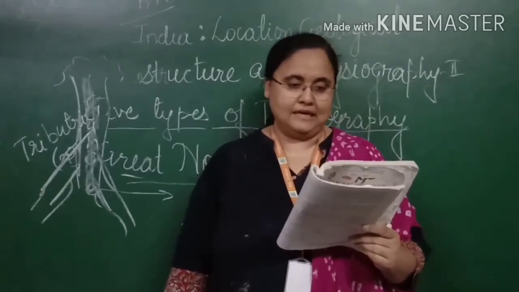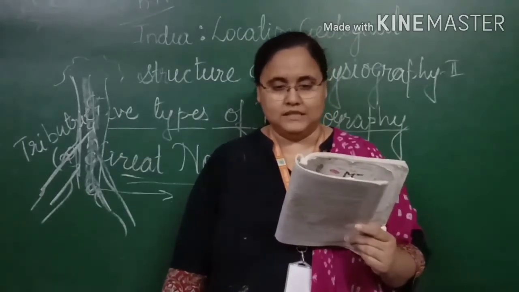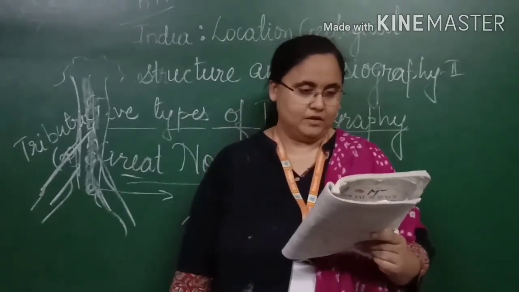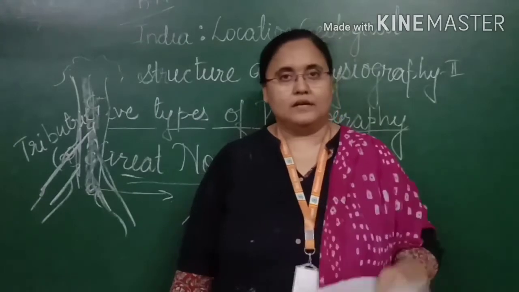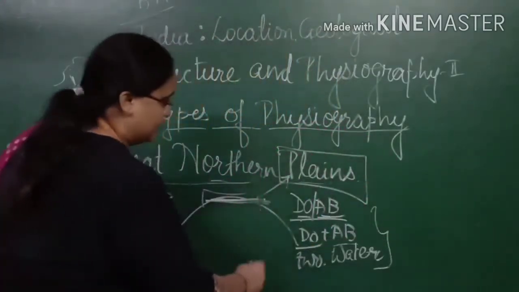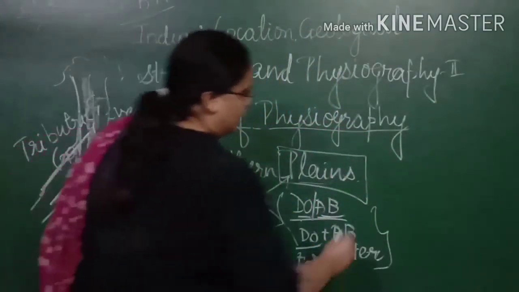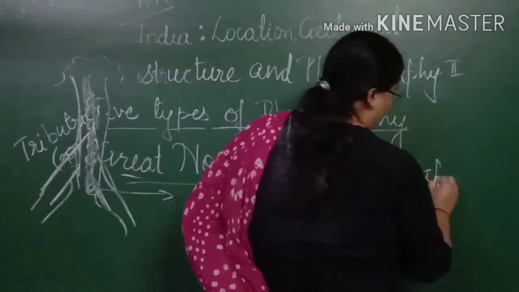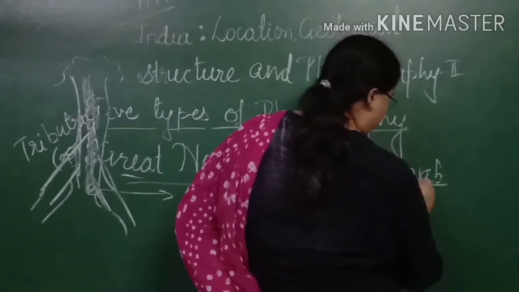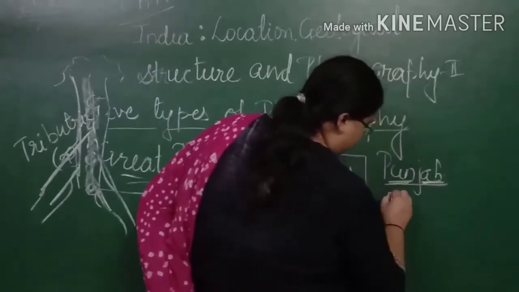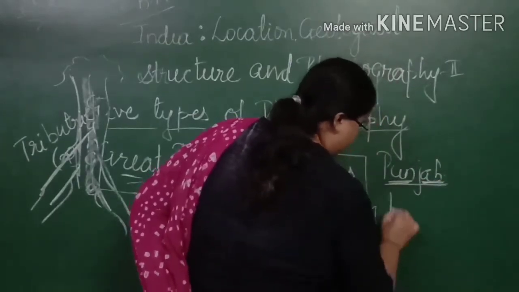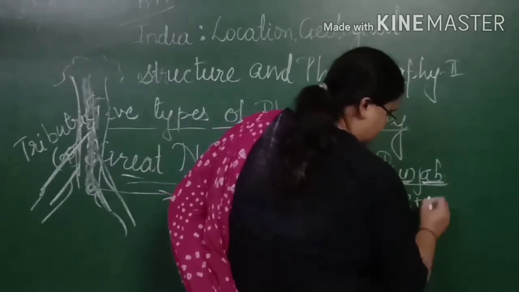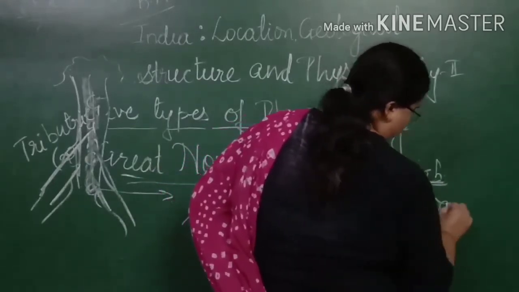So according to that, the plain which is formed by five rivers, we call it Punjab. Again, this word is a combination of two words, Pan and Ab. Pan means five plus Ab, that means water.